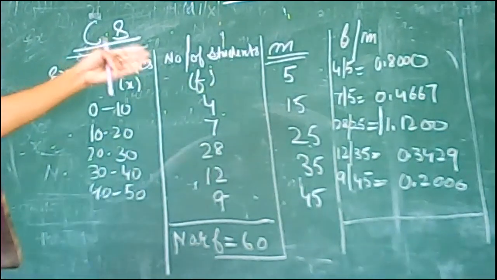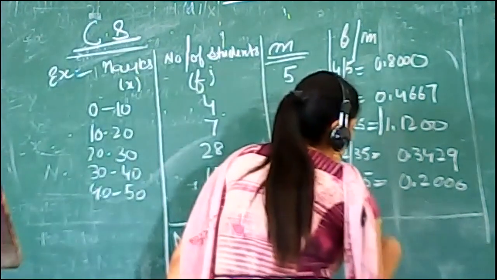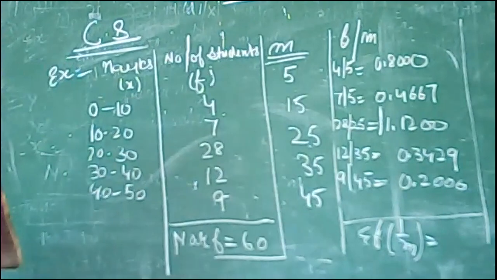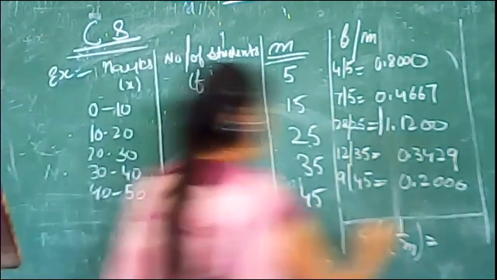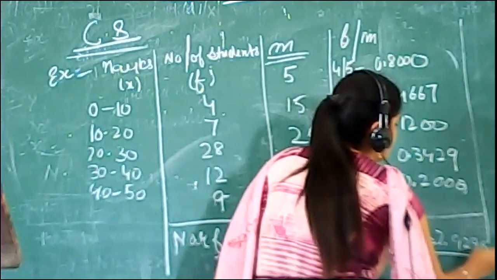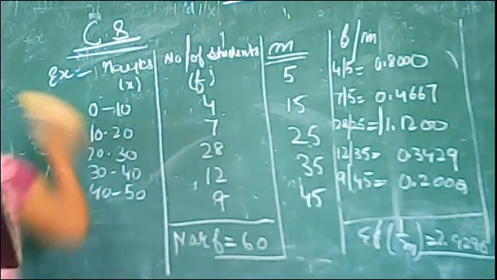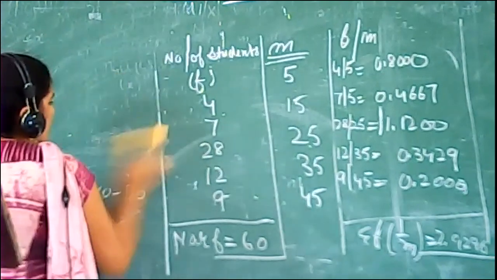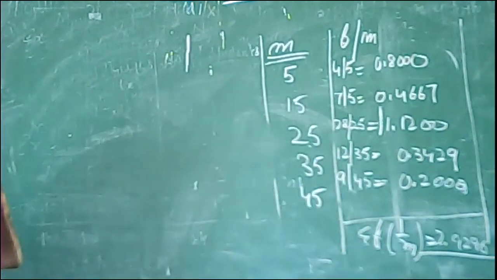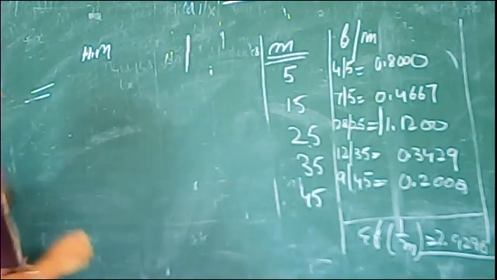And the total of this series, these are the reciprocal items, frequency divided by the mid value. So now this is the summation of f by m, and the total of this series is 2.9296. So this is the total of this series. So now this series is put into the formula, in the continuous series, then the formula